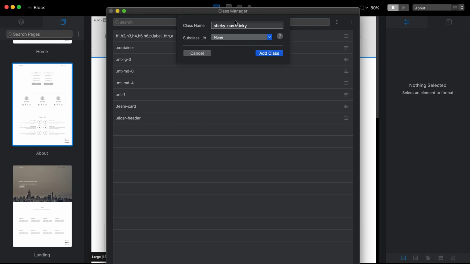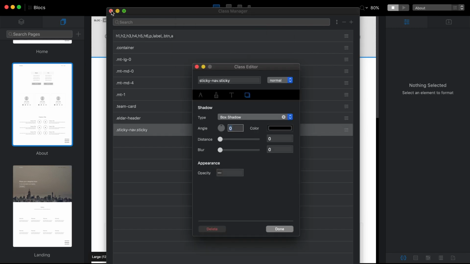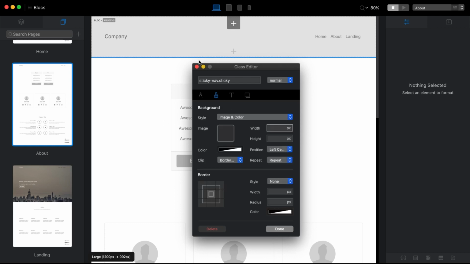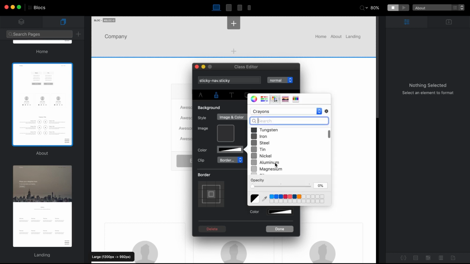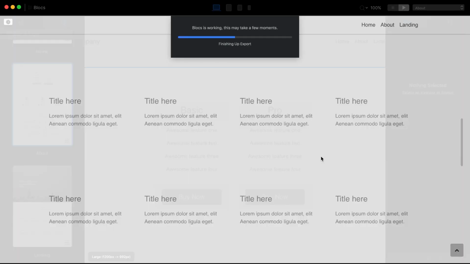All of my projects have this class. So I will add this class, open the class editor, and now look what we can do. I will change the background color for this class to something a little bit different. So right now it is silver, mercury. Let's say I will change it to banana, yellow. So I will click done, and let's go to preview.